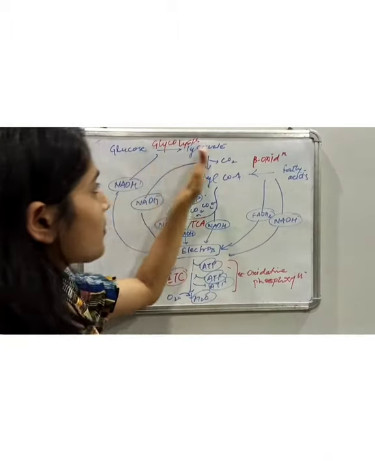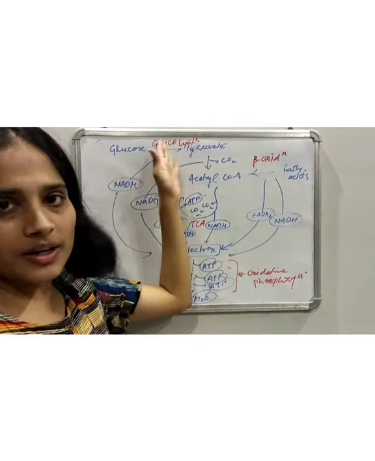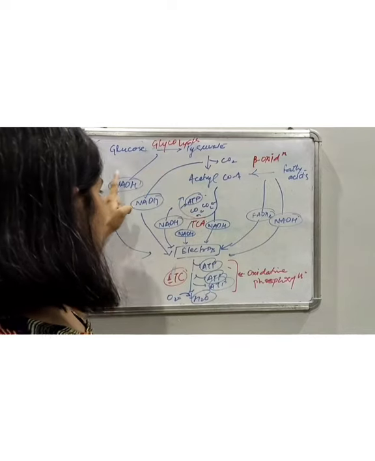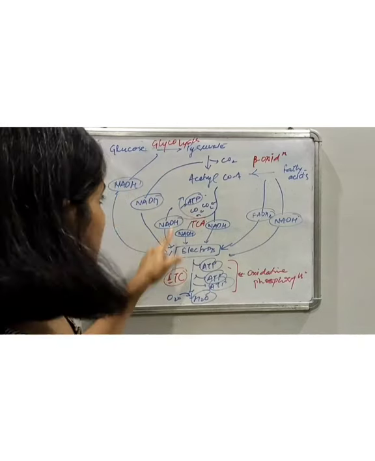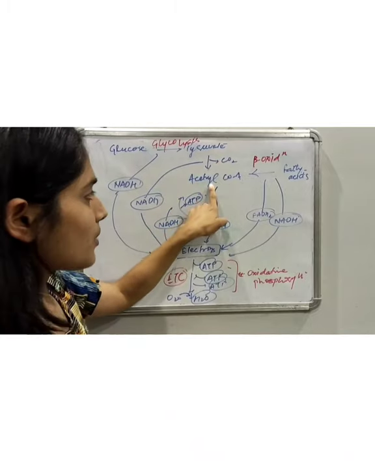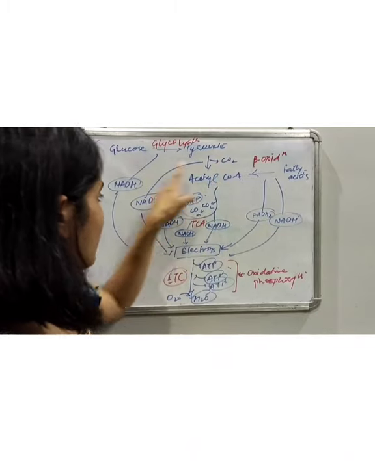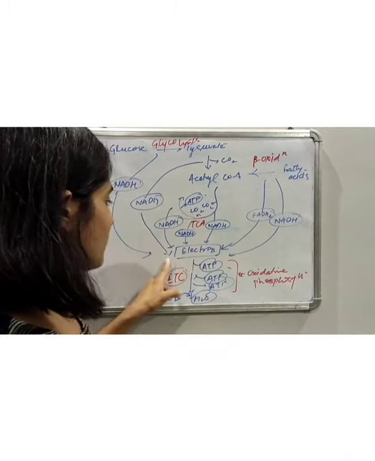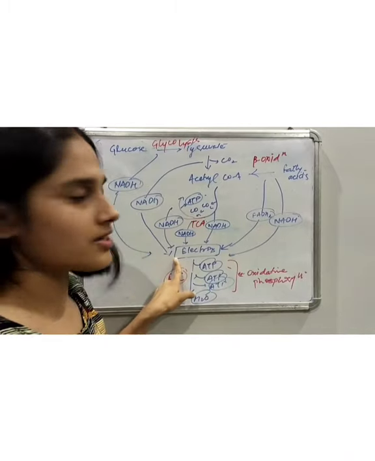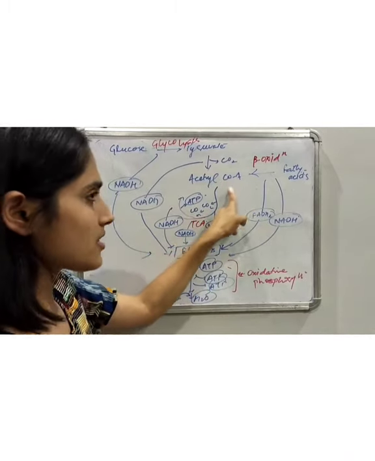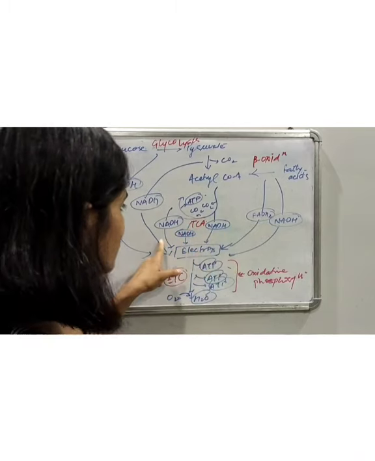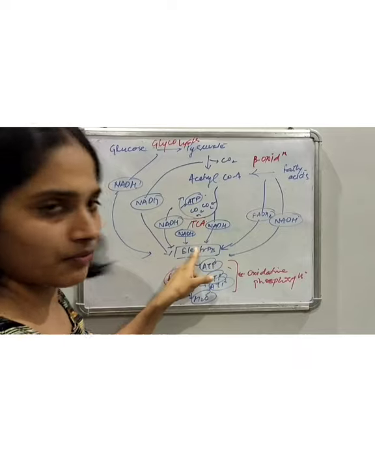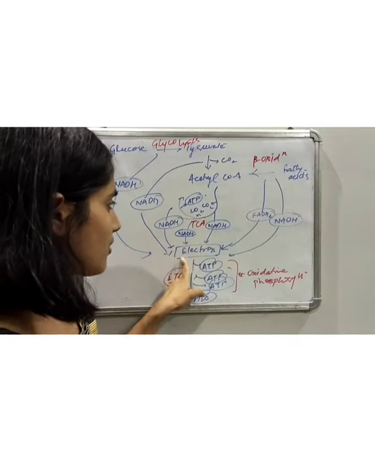So glucose is converted into pyruvate by glycolysis. There NADH is produced. This NADH generates electrons. Pyruvate is converted into acetyl coenzyme A, where there also NADH is produced, which generates electrons. Then acetyl coenzyme A is consumed in the TCA cycle, and it generates NADH, which is used to produce electrons.